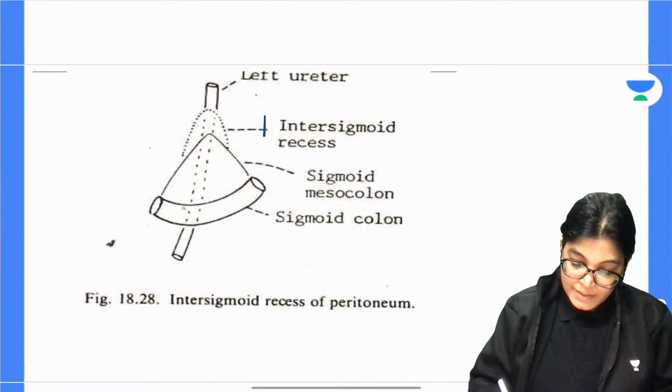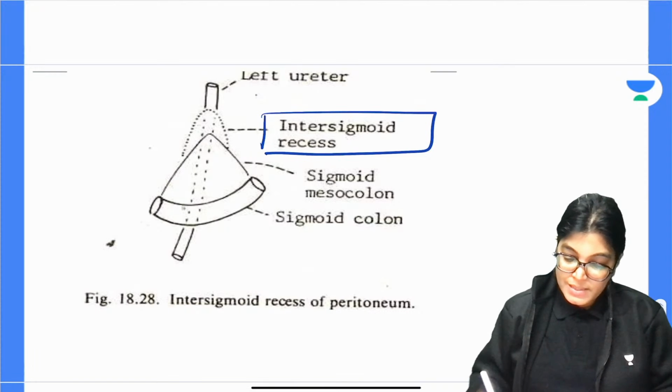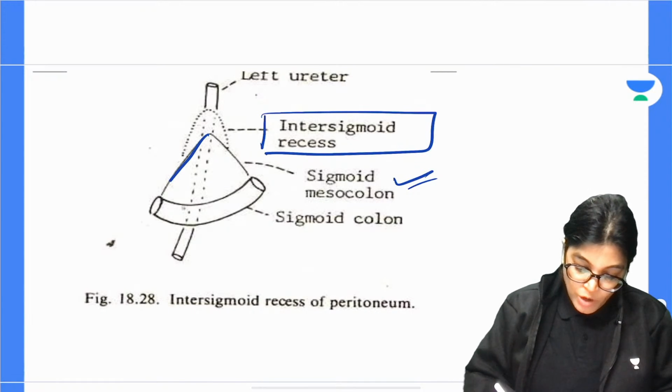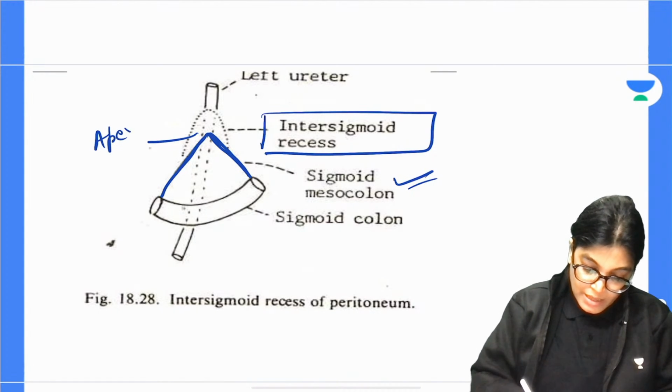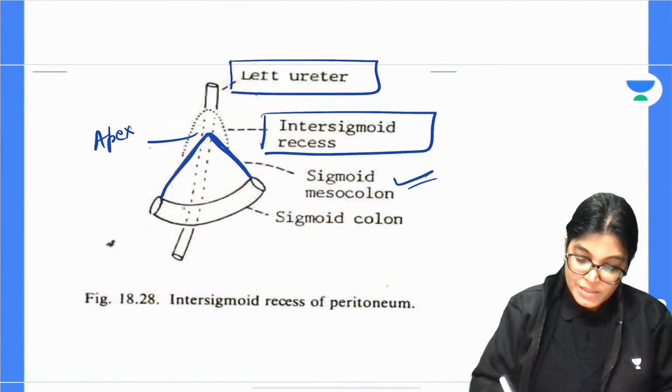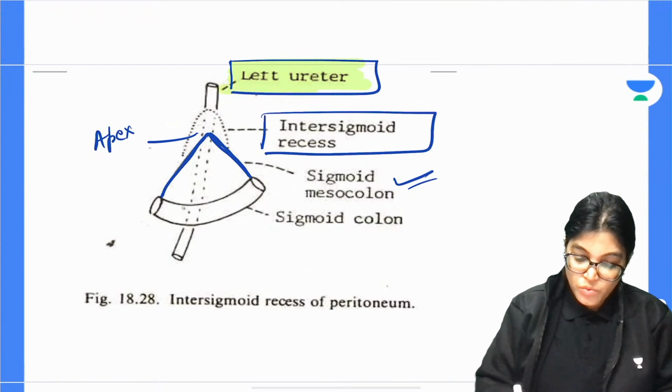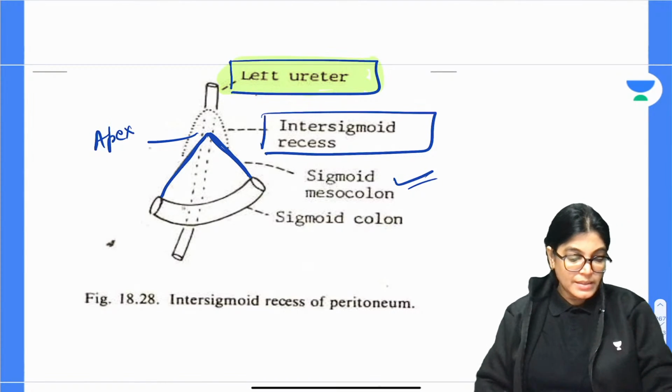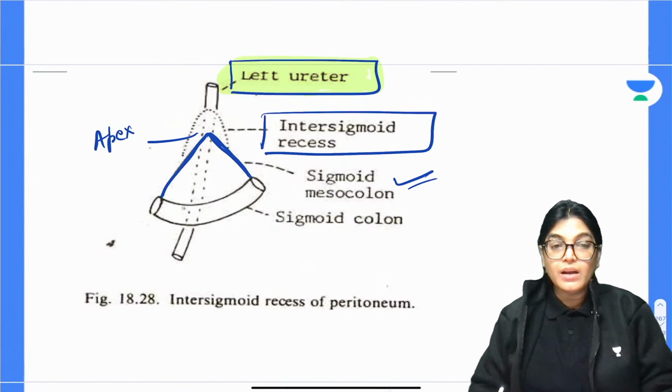Here you can see the intersigmoidal recesses. Okay, sigmoidal mesocolon. In the sigmoidal mesocolon, you can see the inverted V shape is this. This is the apex here, and you can see it's triangular in outline, and the intersigmoidal recess is just related to the left ureter. So only the left ureter is the correct answer, dear. Left ureter is the correct answer.